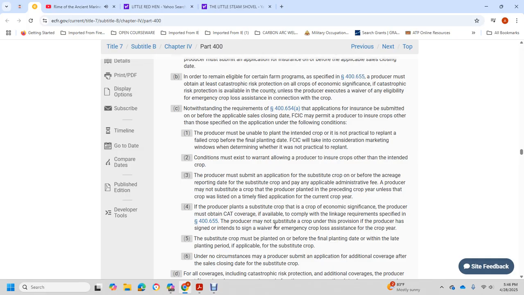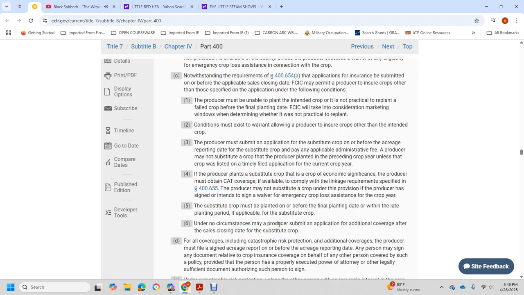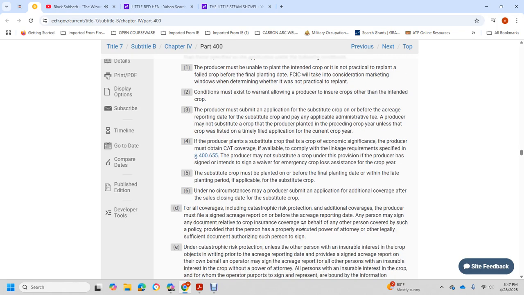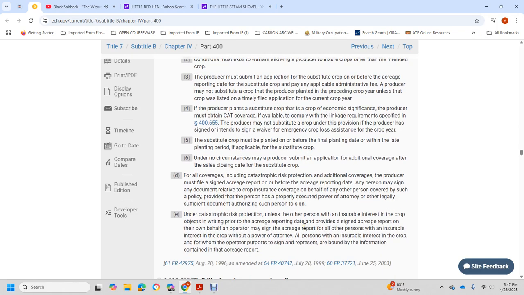If the producer plans to receive a subsidy for a crop of economic significance, the producer must obtain CAT coverage, if available, to comply with the linkage requirements specified in 465.5. The producer may not substitute a crop under this provision if the producer signs, or intends to sign, a waiver of emergency crop loss assistance for the crop year with a subsidy, and the crop must be planted on or before the first planting date, within the late planting period if applicable. In no circumstance may the producer submit an application for additional coverage after the sales closing date with a substitute crop, for all coverage is included with the catastrophic risk protection.